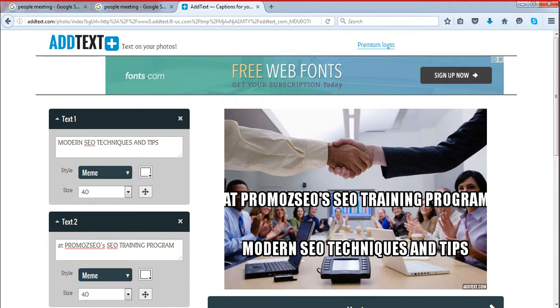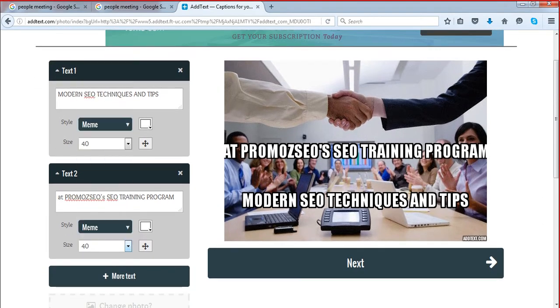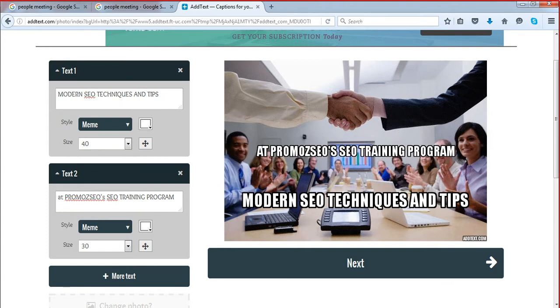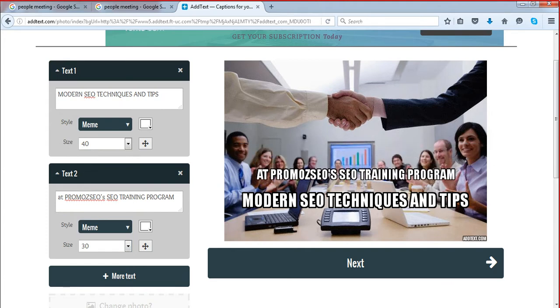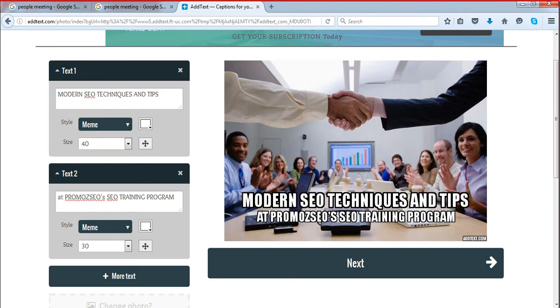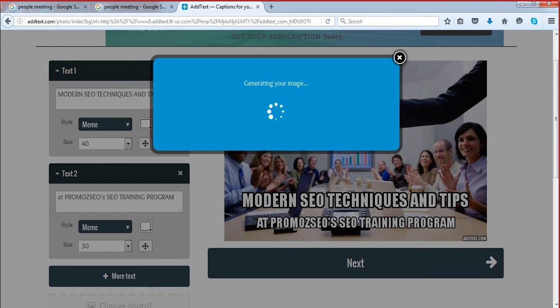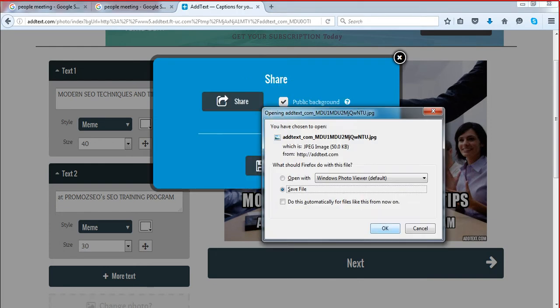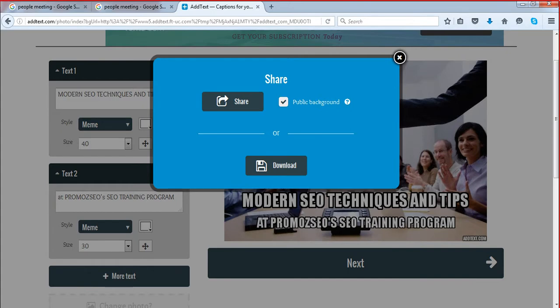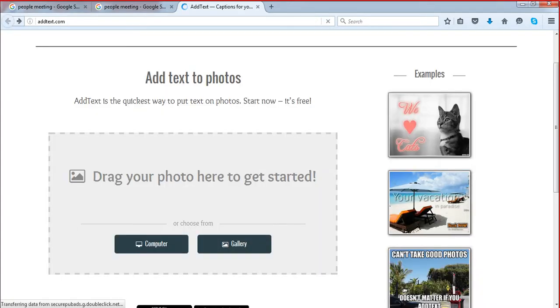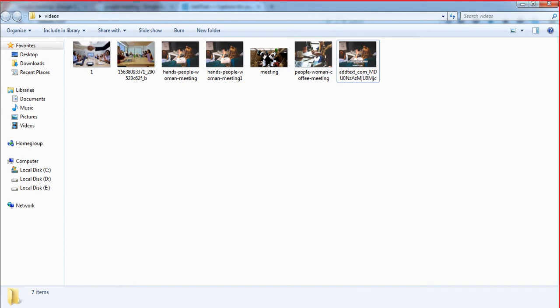We have to make this smaller here. You can just use your down arrow and place it here. You have this option for colors. You can change the color here, no problem. Once you are done, make sure that there are no spelling mistakes, and click download. Click on save and it's saved. Press the back button. Do the same thing for the rest of the images. And we have done with these two.